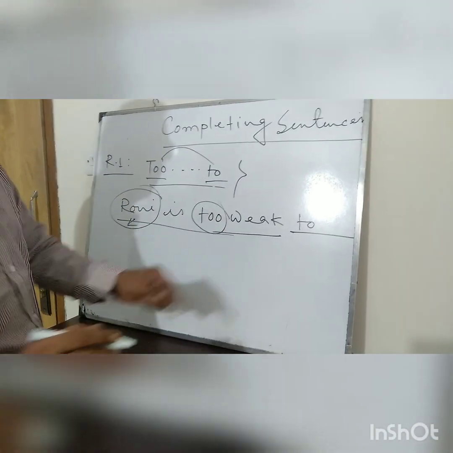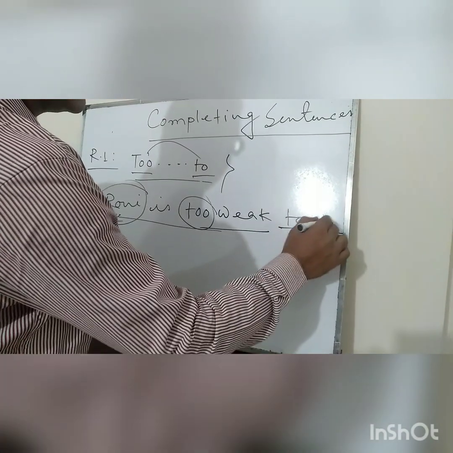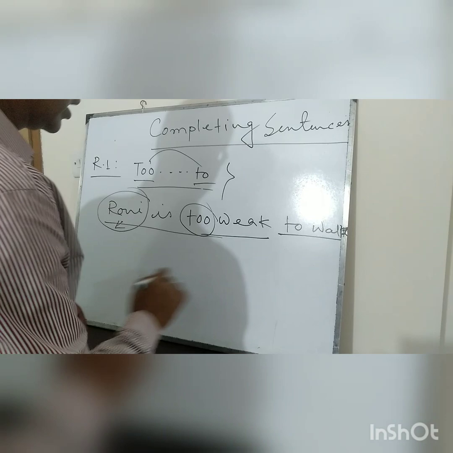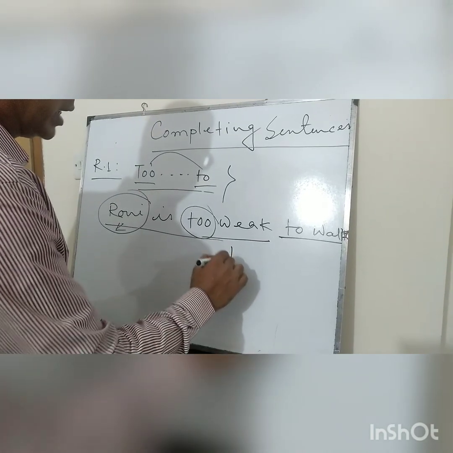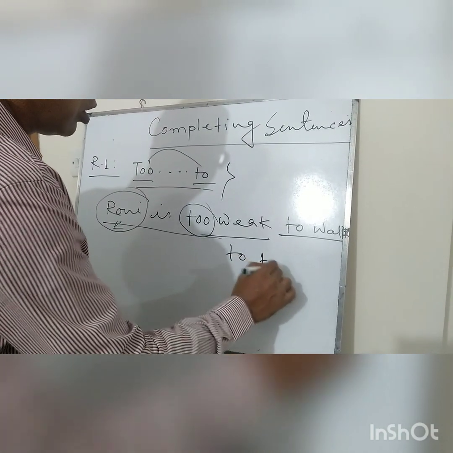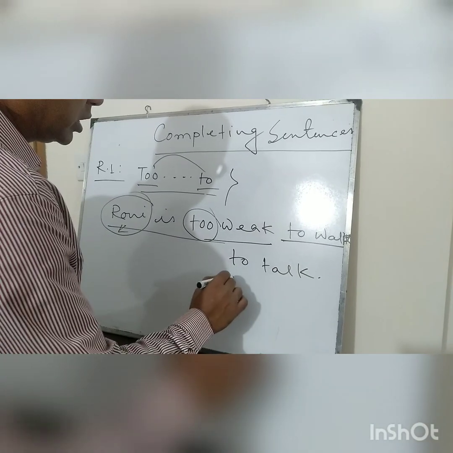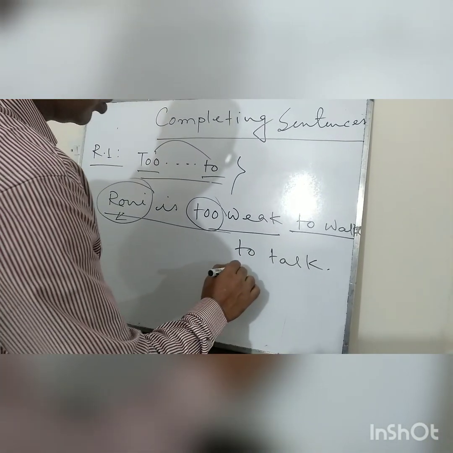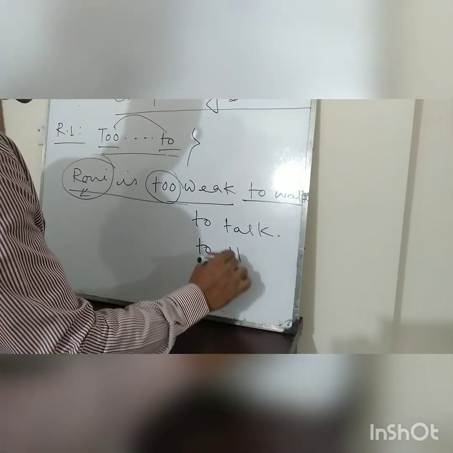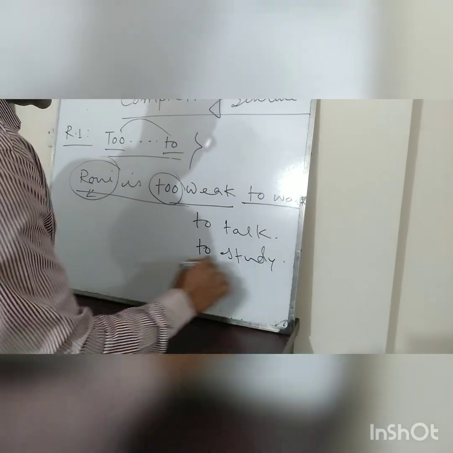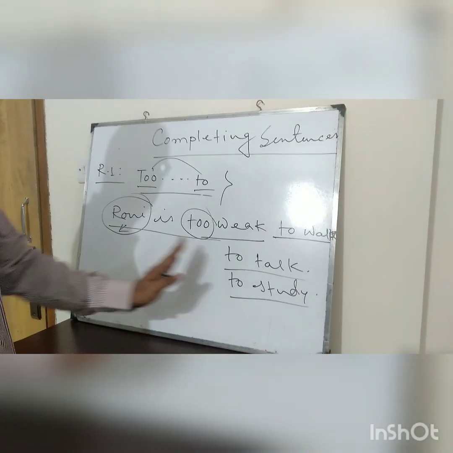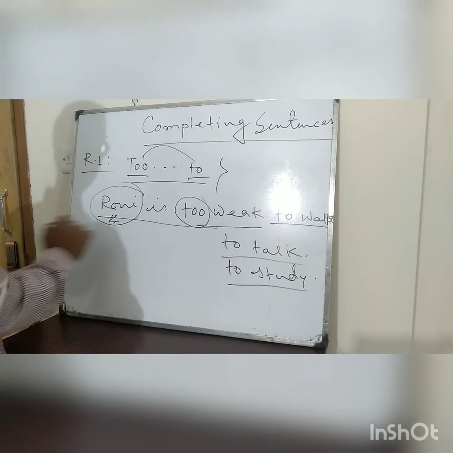Ronnie is too weak to walk. Suppose another one can write Ronnie is too weak to talk. Ronnie is too weak to study. Everybody will get the marks because here the subject is person.